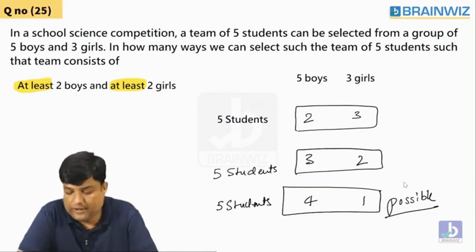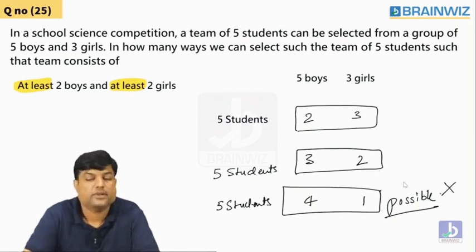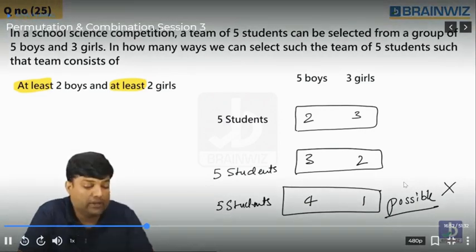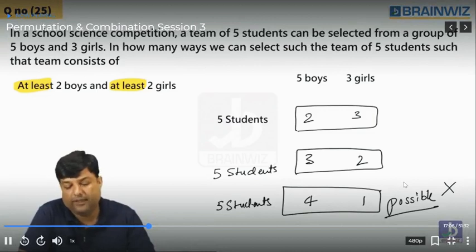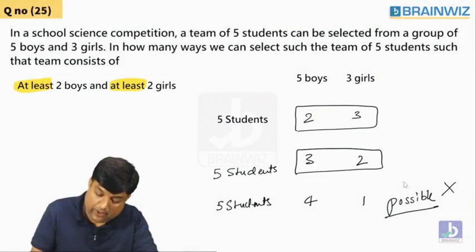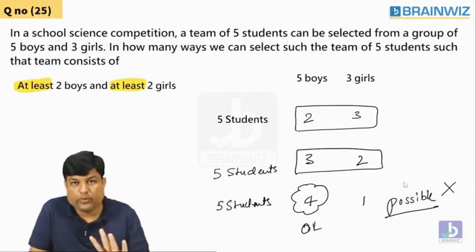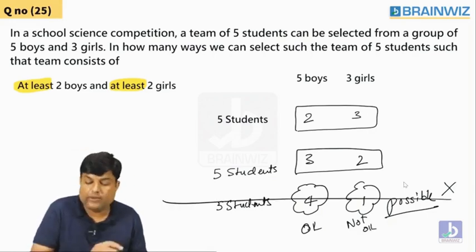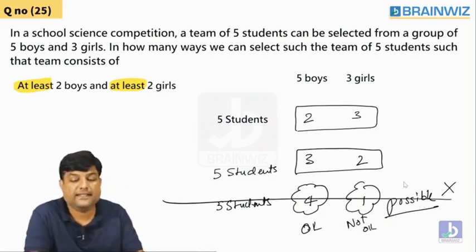I don't know whether you will support the last case or not. Please tell me the reason why this is wrong. 4 boys and 1 girl. Tell me why it is wrong. Yes, minimum 2 girls are not satisfied here. Minimum 2 boys are okay, 4 boys means minimum 2 are satisfied. But on the other hand, are minimum 2 girls there? Not okay. So that's the reason this case is ruled out.